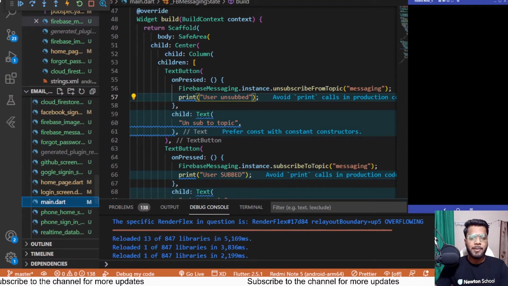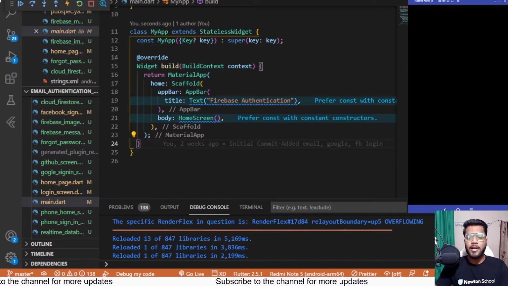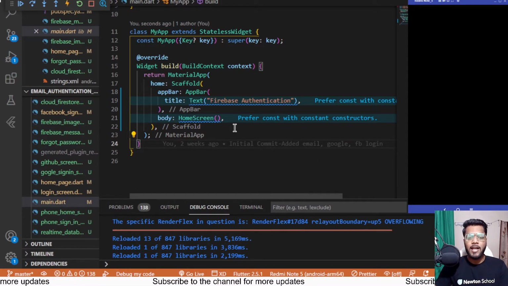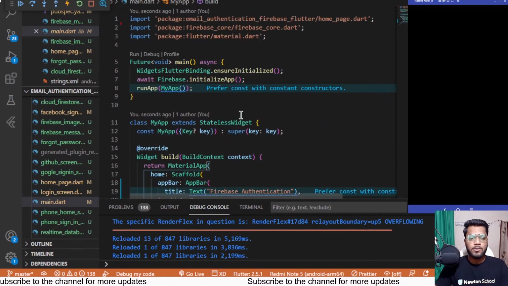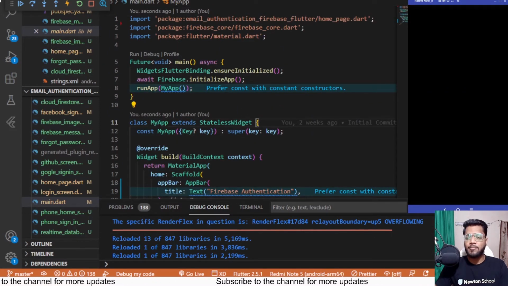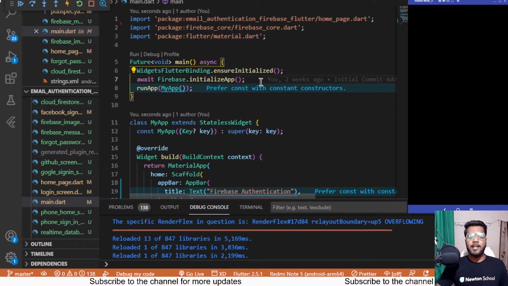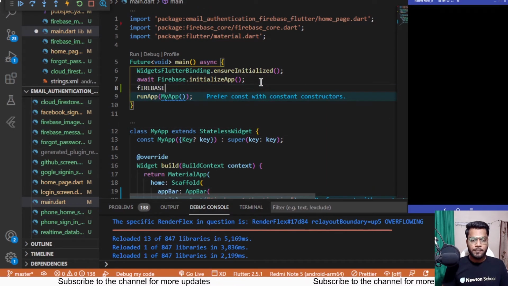Now let me just show you the implementation, what we need to do inside the main.dart file before concluding this video. And we need to run the app once again, because if we are not running the app once, then all the things regarding the notification won't be taking place in the backend, and the things won't be updated, and we won't be getting the notification dynamically as we should be getting. So yeah, here and after we have initialized the Firebase app, we need to run the Firebase onBackground as well, so that we can handle the state whenever the notification is received when the app is in the background mode. So I'll be adding that thing over here.